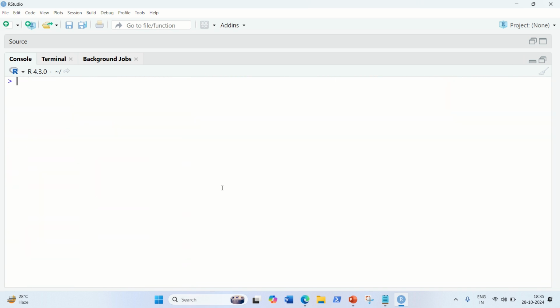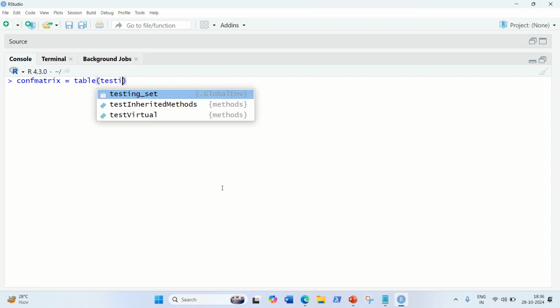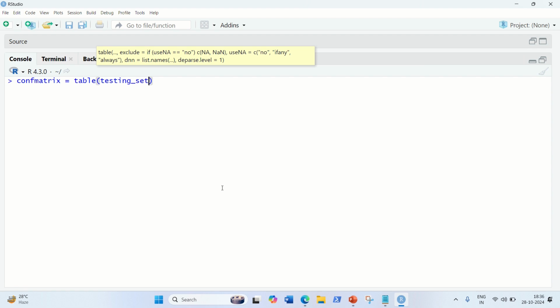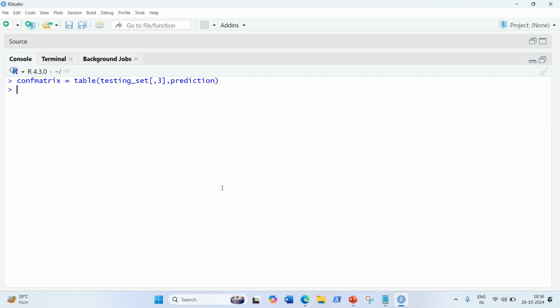We can check with the help of a confusion matrix. Let's build up the confusion matrix. Confusion matrix equivalent to the table function, and then we can pass the testing set. Here we can specify the third column, and then we can use the prediction that we did in the previous step. Okay, let's see the answer at last. This is the answer we got.